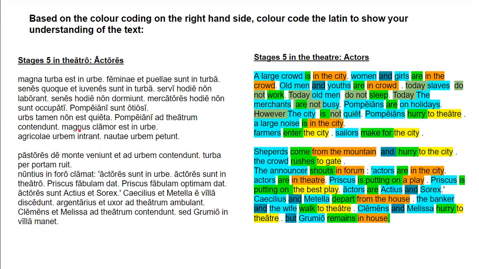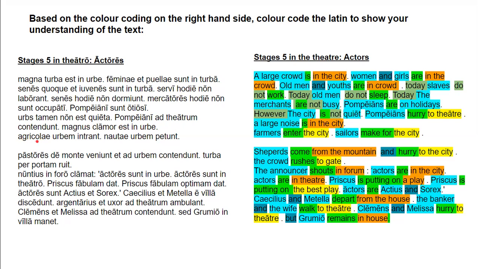Magnus clamor est in urbe. A great clamor is in the city, or there is a great clamor in the city. Either are perfectly good translations. Magnus is second declension, clamor is third declension. Magnus is the adjective, clamor is the noun. We can see they match in case, number, and gender, even if they don't match in declensional endings. So great clamor is in the city. Est is the verb. In urbe is again locatival ablative, third declension.